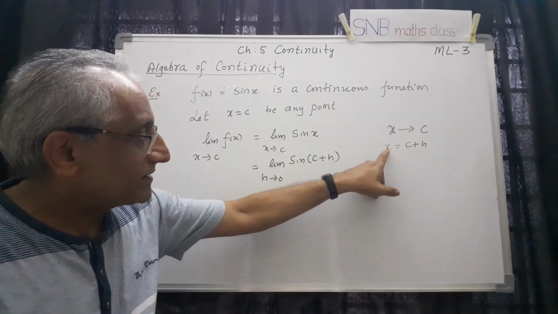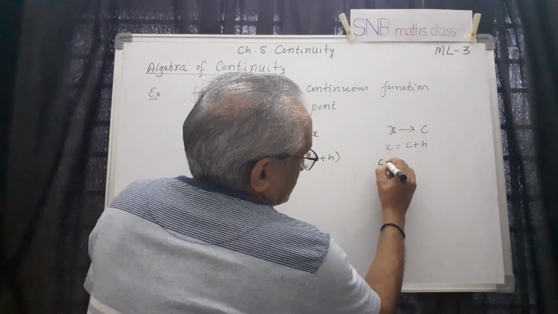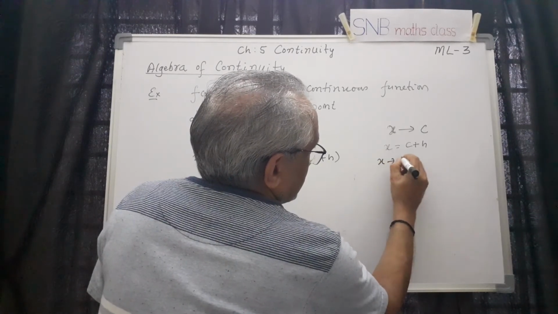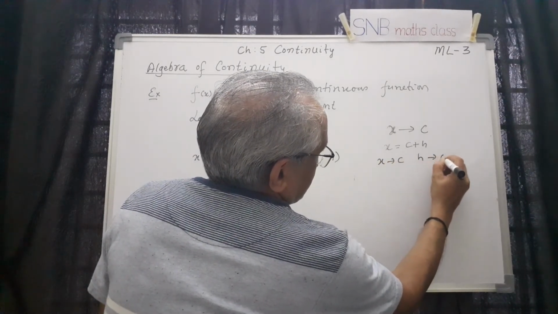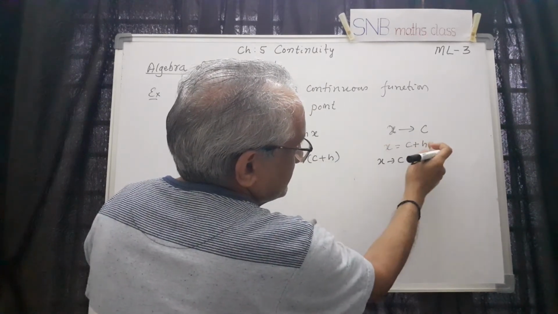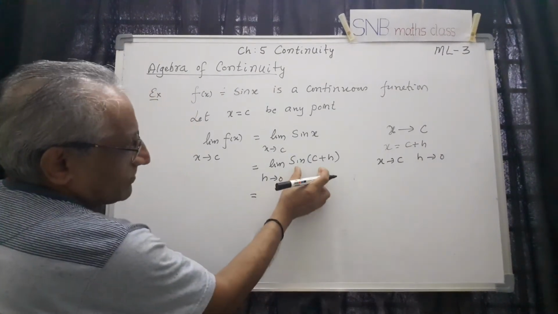Therefore, I can take x equal to c plus h. That is the first thing. The second one is when x tends to c, h tends to 0. So you can see here, put x equal to c, what happens? x equal to c plus h means h should be 0. So therefore now we have to use the addition formula here.